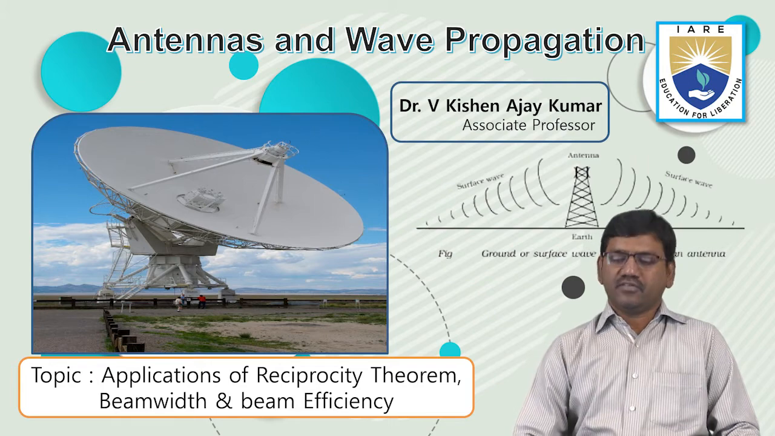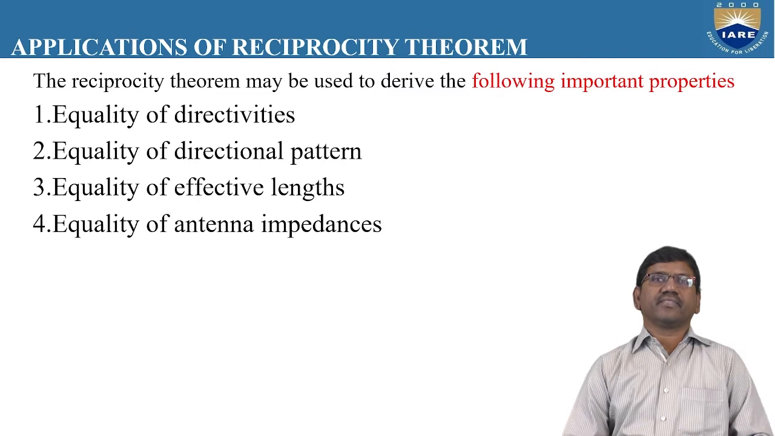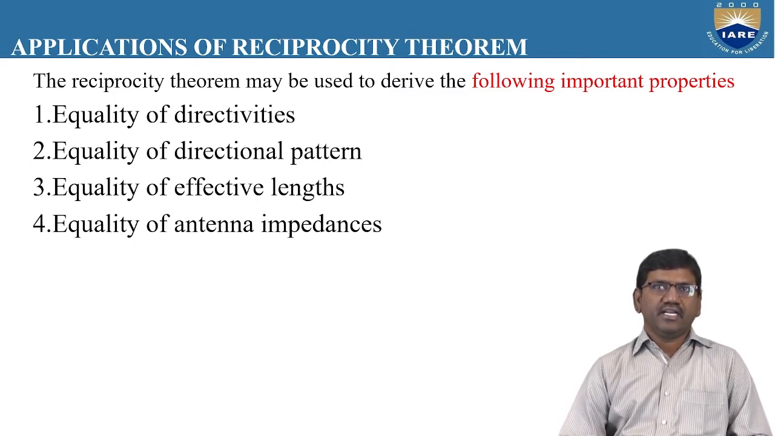There are different types of applications regarding the reciprocity theorem. So here, the first one is the equality of directivities, the equality of a directional pattern, the equality of effective length, the equality of antenna impedances. So these are the different types of applications we are having through the reciprocity theorem.